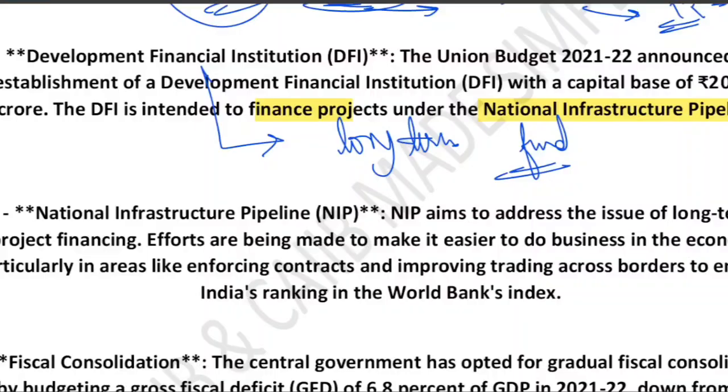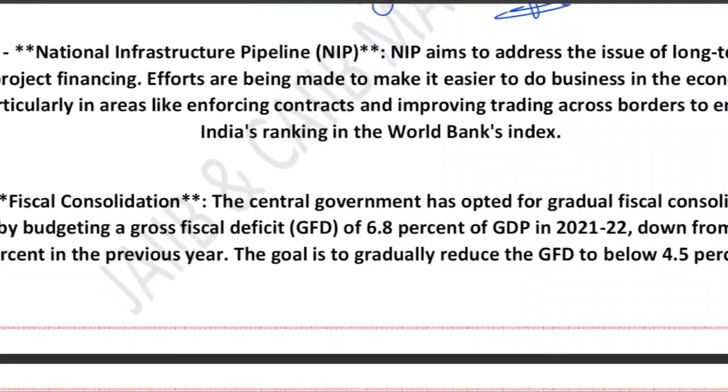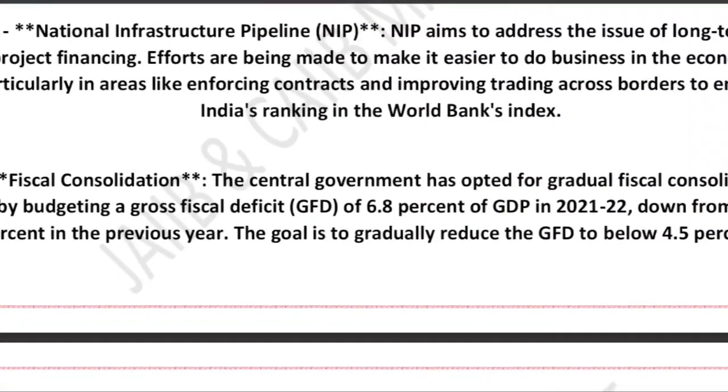Now friends, let's shift our focus. Let's understand the recent steps taken by the government and RBI to strengthen the infrastructure, maintain fiscal discipline, and support the state during the COVID-19 crisis. So first of all, NIP, National Infrastructure Pipeline. It is a major program to finance long-term projects in areas like road, railway, energy, and urban development. That's called NIP.